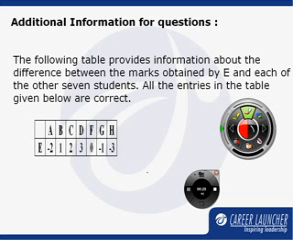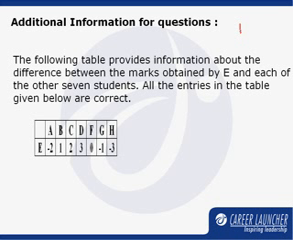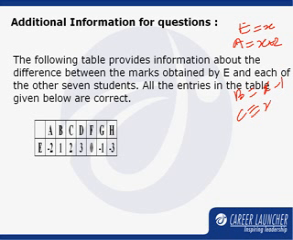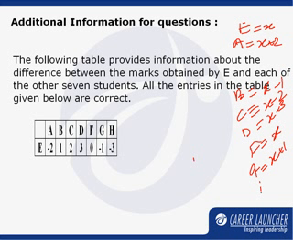If E had scored say X marks, then the score of A would be X plus 2 marks, B will score X minus 1, C X minus 2, D X minus 3, F will score X, G will score X plus 1 and H will score X plus 3.